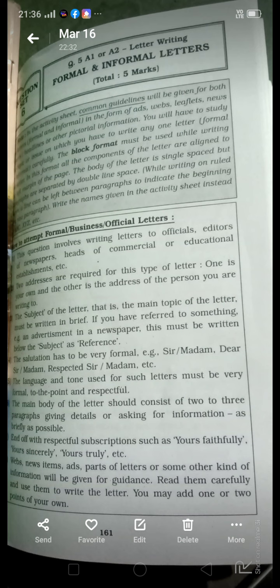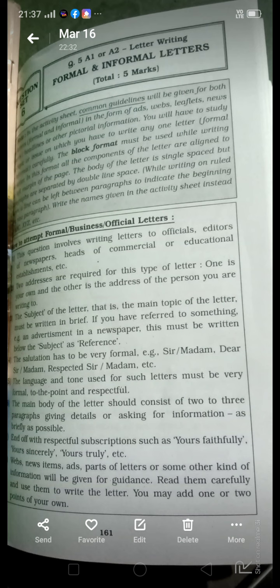You will have to study the topic or issue on which you have to write any one letter. You have to study first whatever information is given there, and then write any one letter, formal or informal.